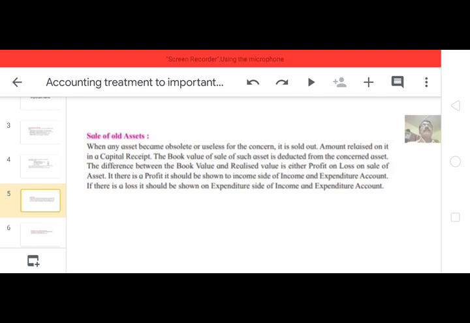When any asset becomes obsolete or useless for the concern, it is sold out, and the amount realized on it is a capital receipt. The receipt of sale of the asset is given on the receipt side.